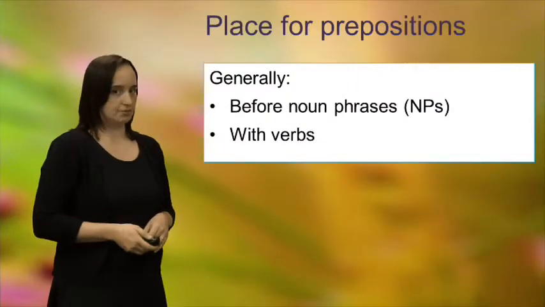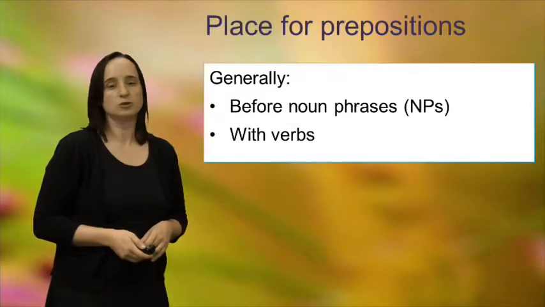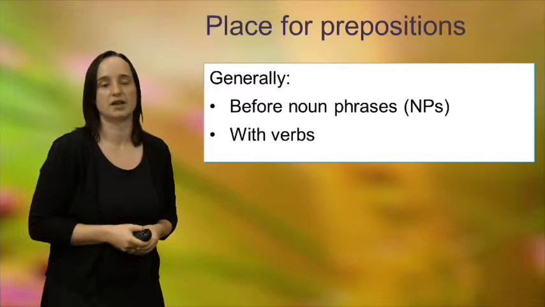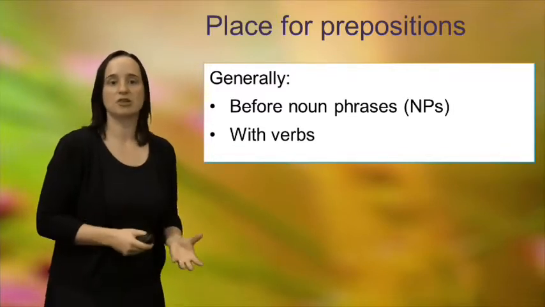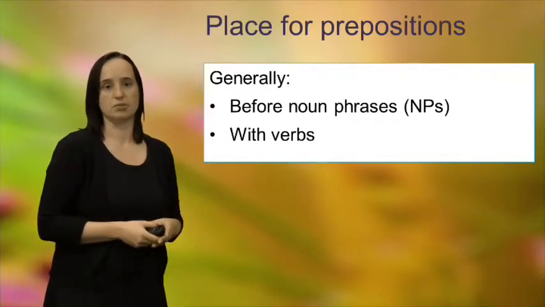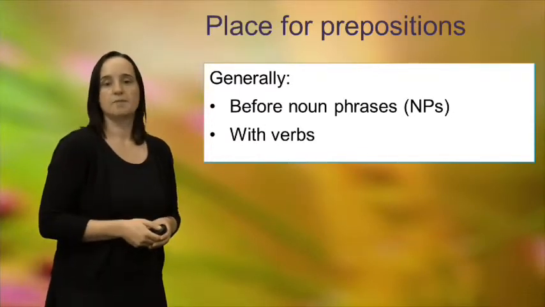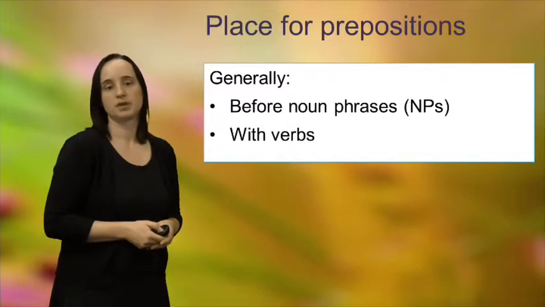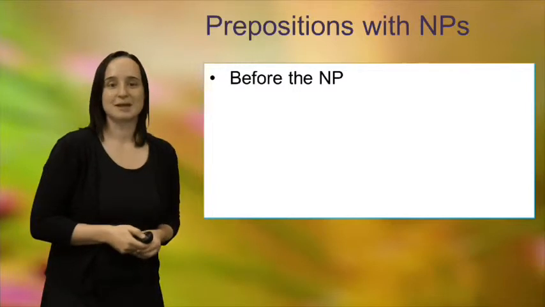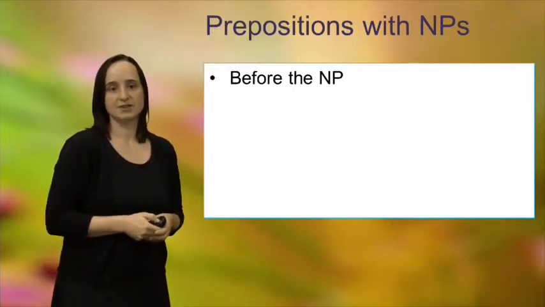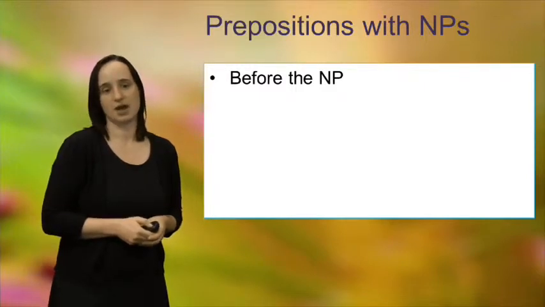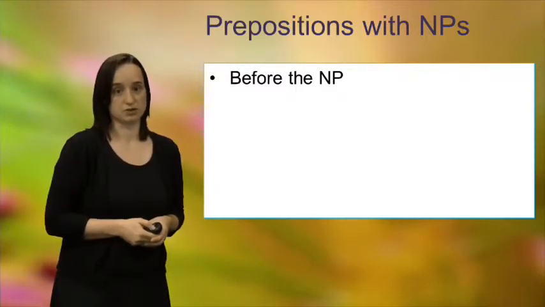Where do prepositions appear? Well, there's a whole lot of theoretical stuff we could talk about here, but I really just want to give you the general idea of what we've got. So generally we can talk about prepositions as appearing before noun phrases, and we abbreviate them NPs, and also they can appear with verbs. Let's start with noun phrases, with our NPs. So prepositions appear before the noun phrase. That's why they're called prepositions. Sometimes when little elements like those appear after the noun phrase, we call them postpositions.